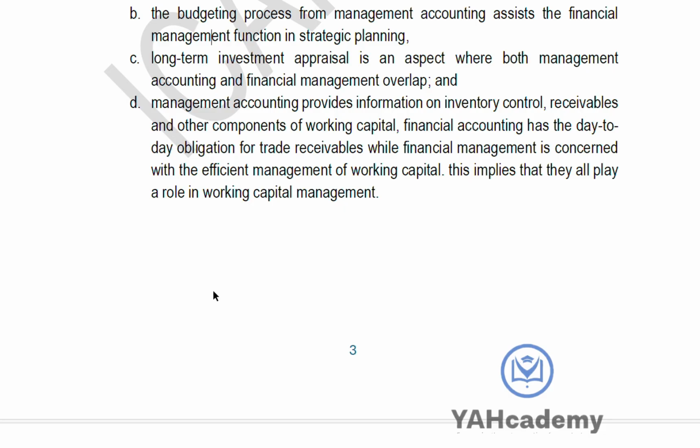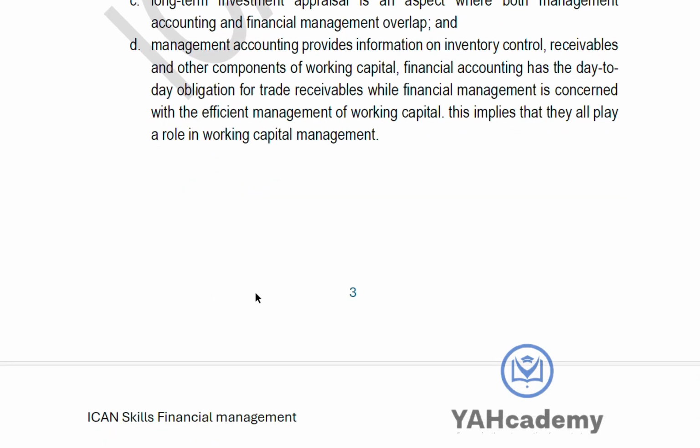How much are we owing, account receivable? How much are we owing, account payable? How much should we expect from our customers as account receivable? But financial management is concerned with managing that money you already have, managing the working capital you already have.